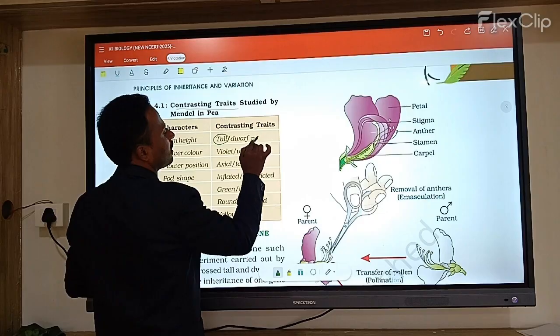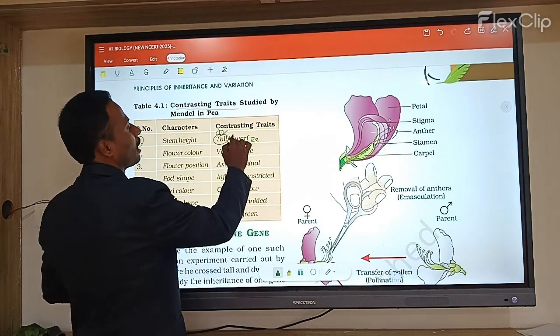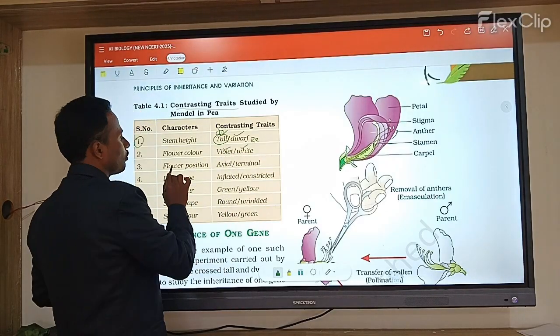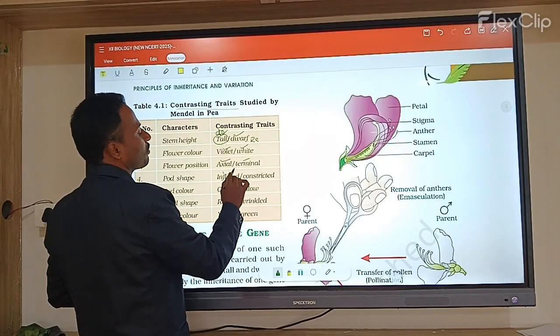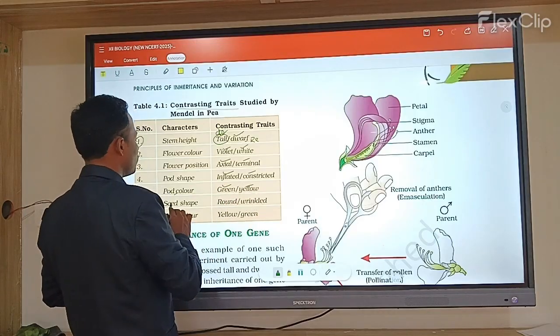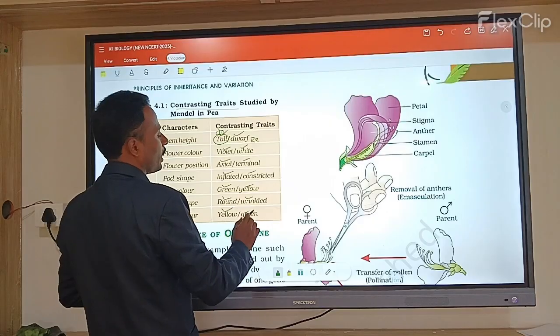One is recessive, and one is dominant. Dominant, tall and dwarf. Flower color, violet and white. Flower position, axial and terminal. Pod shape, inflated and constricted. Pod color, green and yellow. Seed shape, round and wrinkled. Seed color, yellow and green.